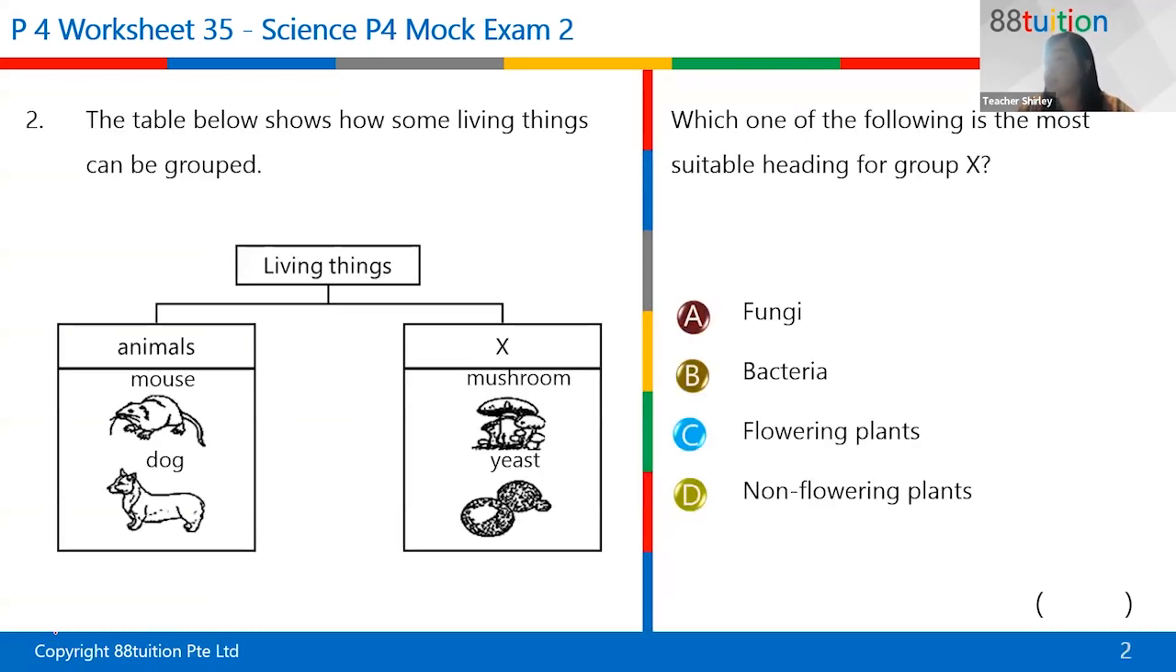Okay, next question. The table below shows how some living things can be grouped. Which one of the following is the most suitable heading for group X? Grace. Very good. Okay, your mushroom and yeast are examples of your fungi. They are not plants, so plants are out. They are also not bacteria. Of course they have similarities to non-flowering plants, which is that they reproduce by spores, but they are not non-flowering plants.